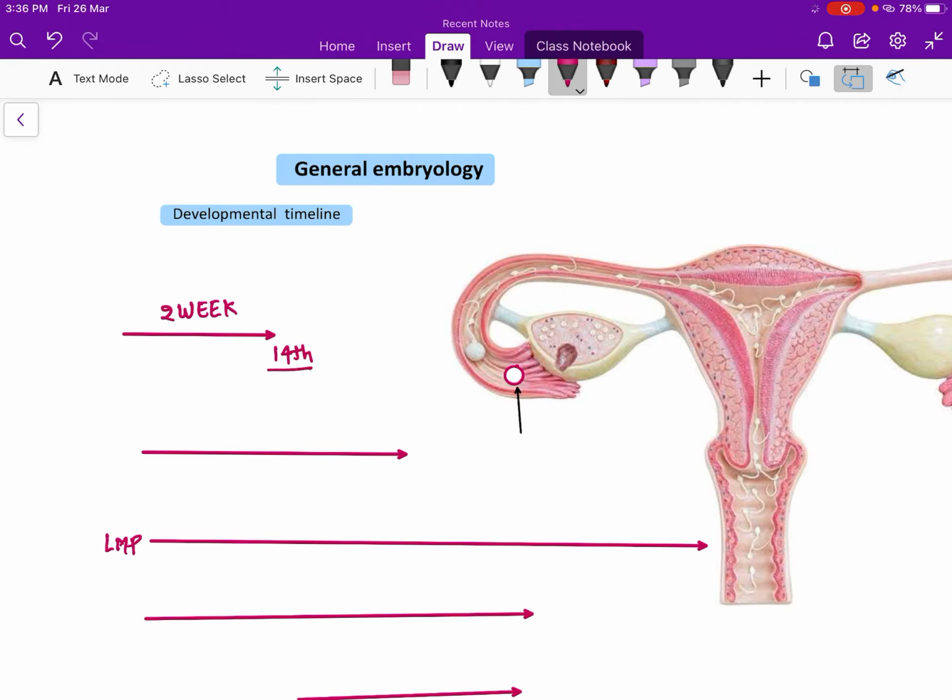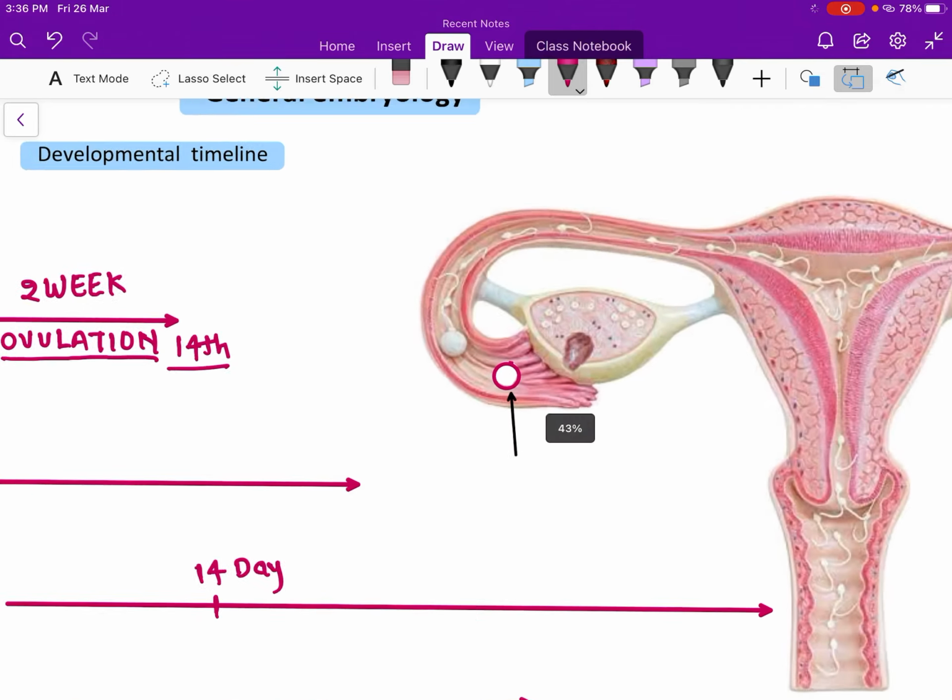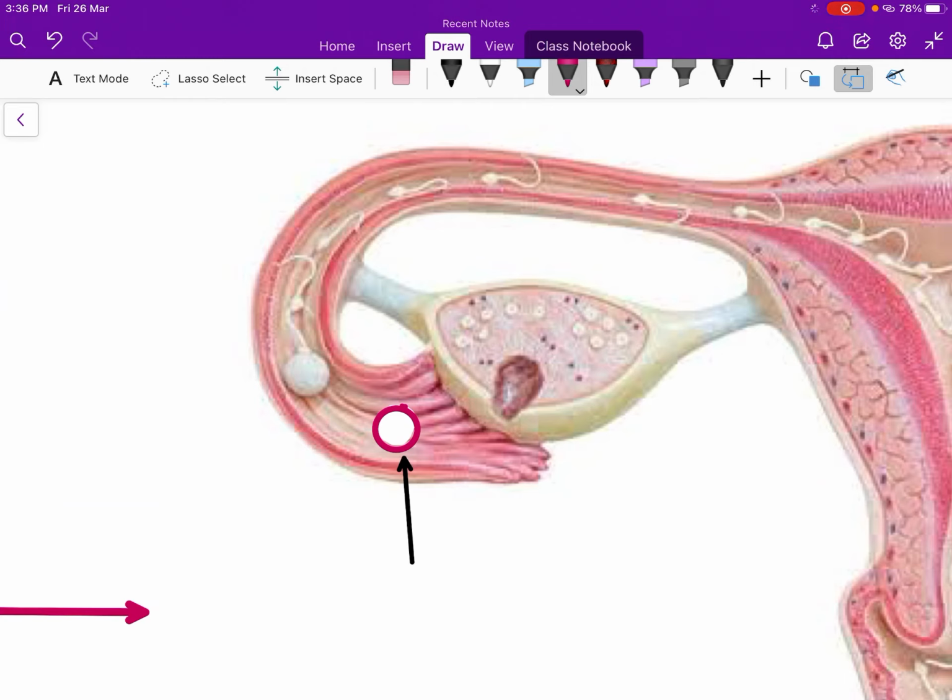At the 14th day, ovulation occurs. Ovulation occurs at the 14th day. On the same day, this is the ovulation which has occurred. You can see here there is an ovum which comes into the fallopian tube at the 14th day.